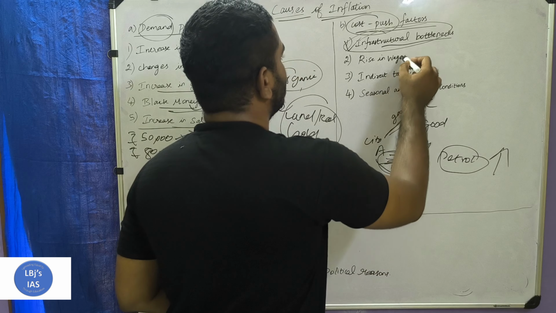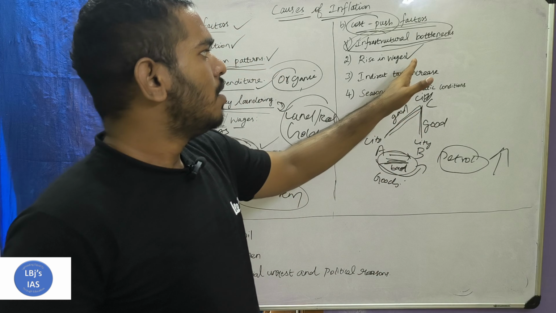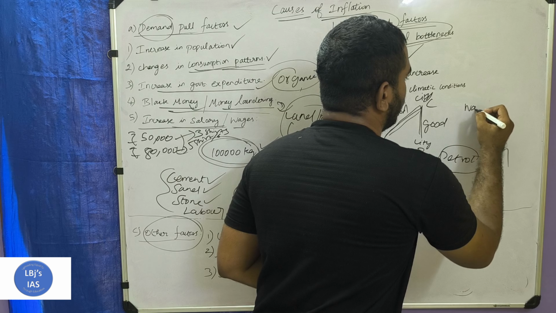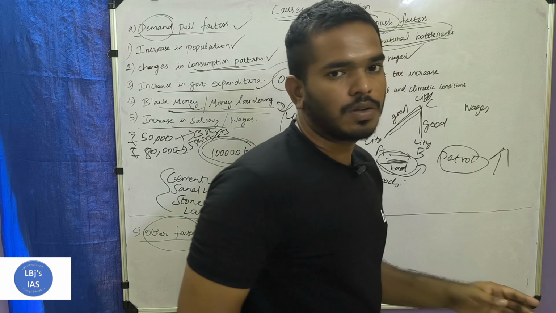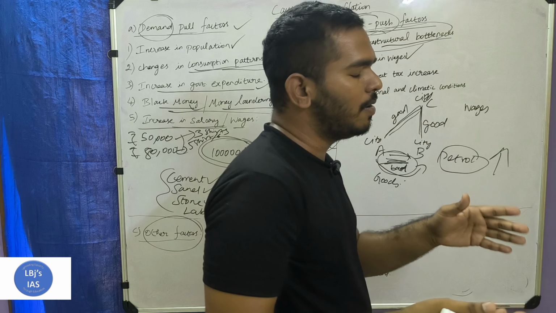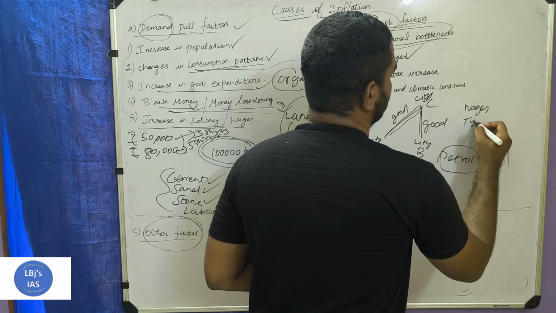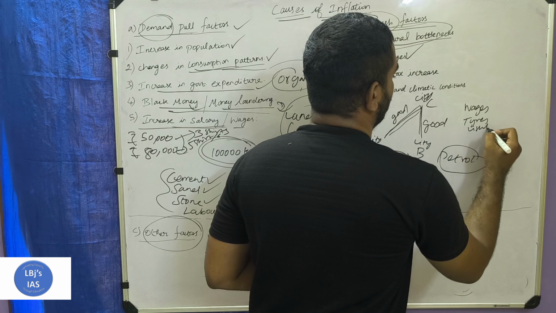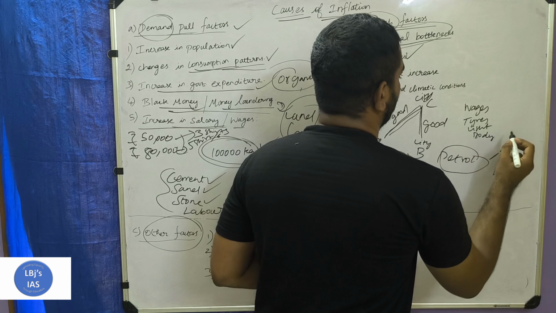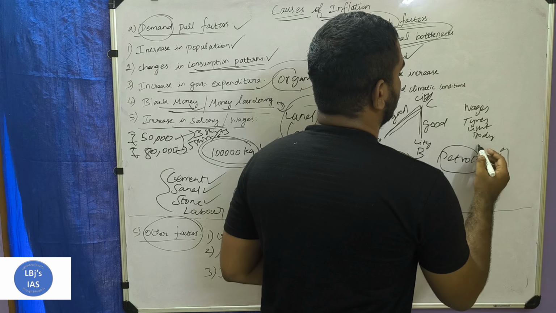Next one, rise in wages. Wages are a part of production, right? For example, if a company needs to manufacture a car, what are all the things needed to manufacture a car? Tires, lights, body of the car, then paint and engine.